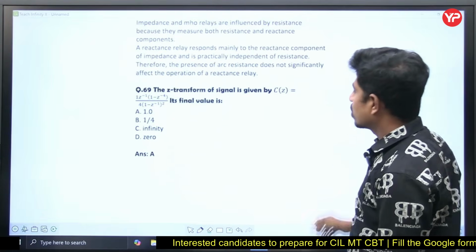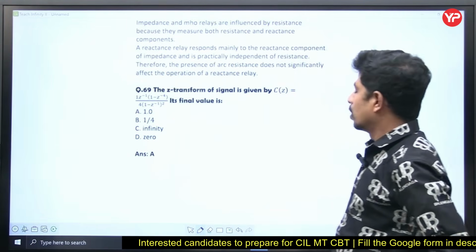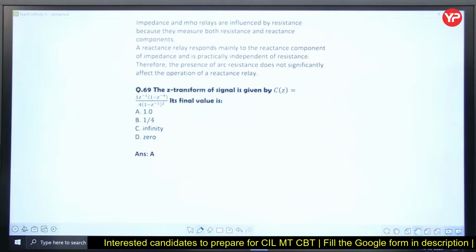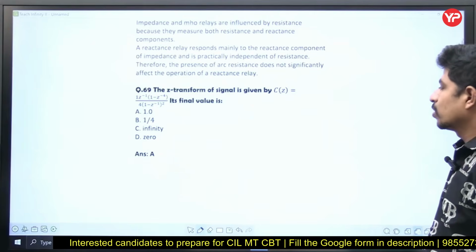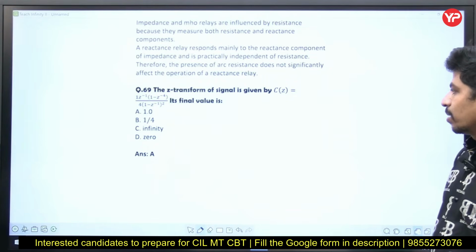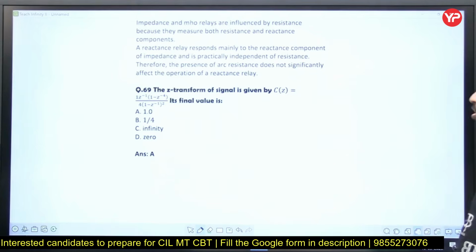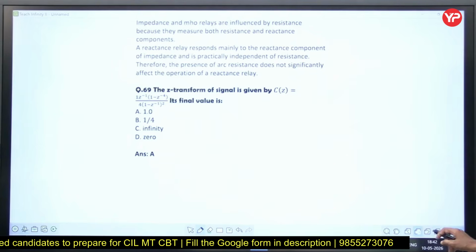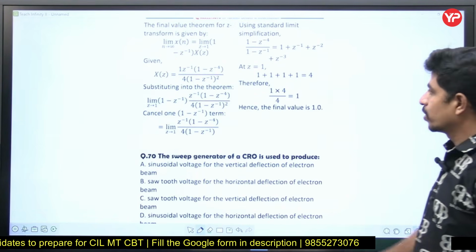Next, this question is from the Fourier Z transform. He's asking C of Z is equal to 1 into Z power minus 1 into 1 minus Z power minus 4 divided by 4 into 1 minus Z power minus 1 whole square. Its final value is, apply the final value theorem. What is the final value theorem?